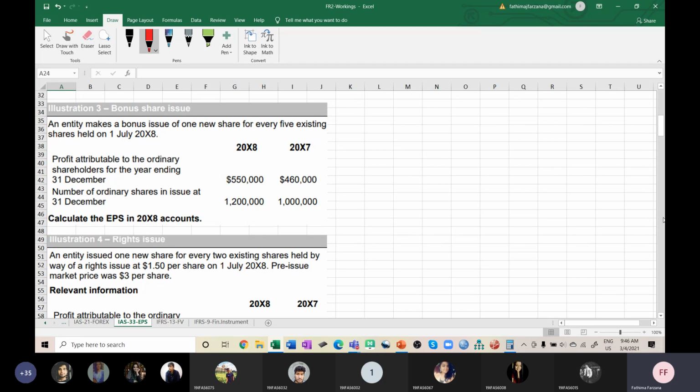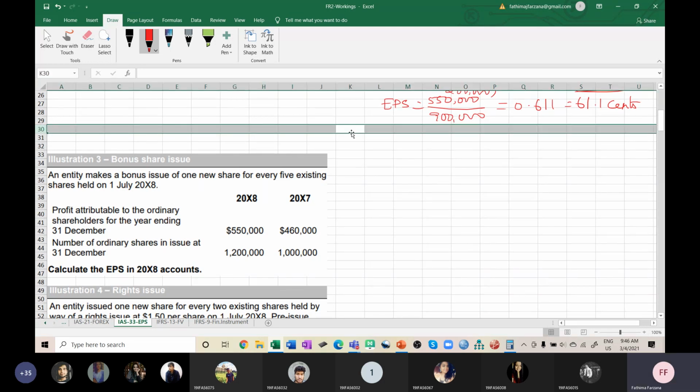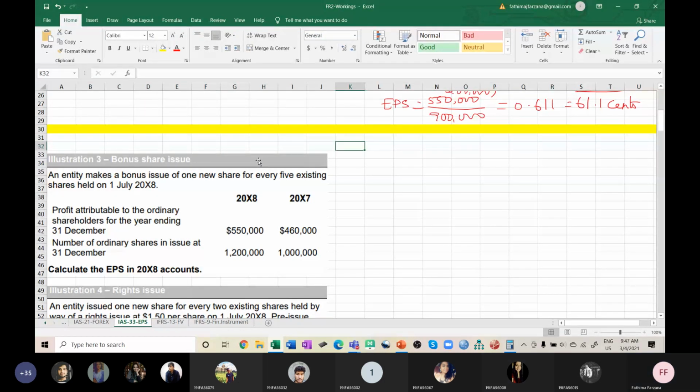So illustration 3. As I said already, what is the line I want to write here once again? Bonus shares, how you have to assume. When you are issuing bonus shares, nothing is mentioned, start of the year, right?